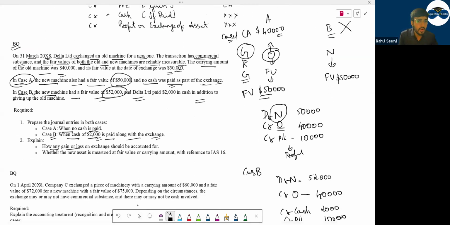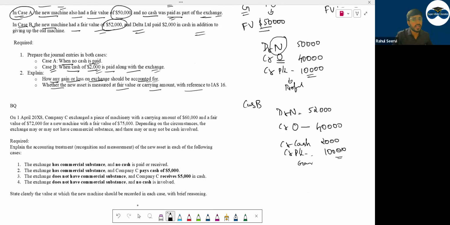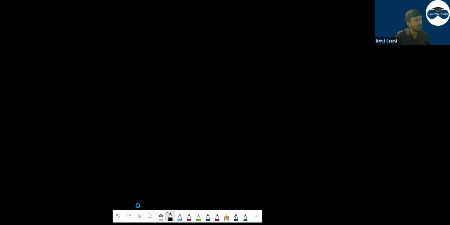So see the next question here. How much gain or loss on exchange should be accounted for, whether the new asset is measured at fair value or carrying amount? With reference to this, we know. No need. ये theory question type का है, नहीं चाहिए. So what is the gain or loss in each of the cases? Can I say in case 1 10,000, in case 2 also 10,000 only. कुछ difference नहीं है.